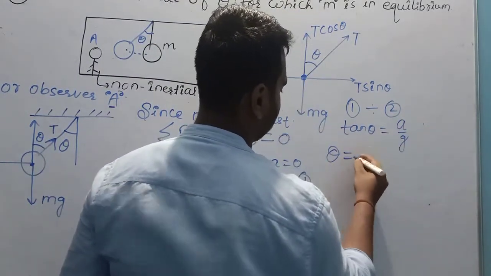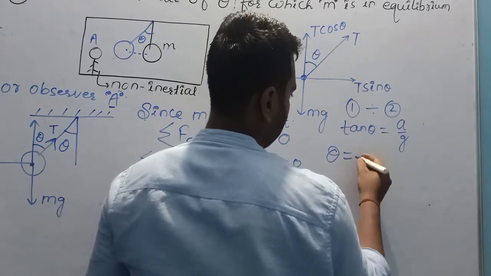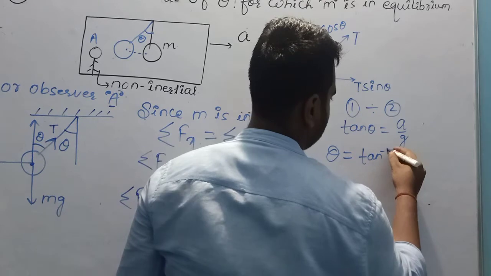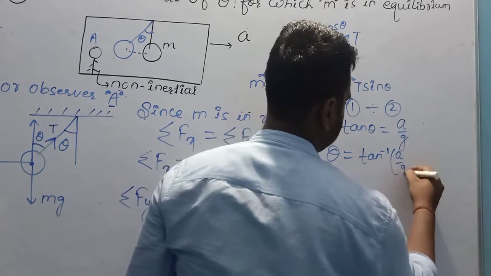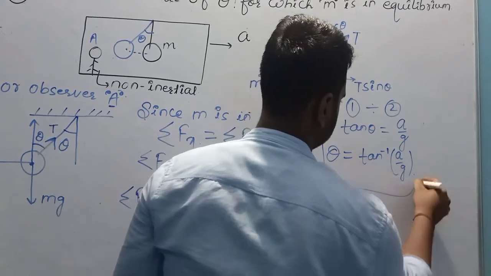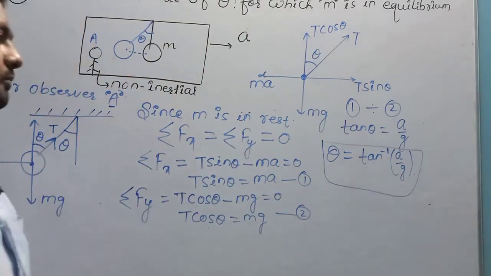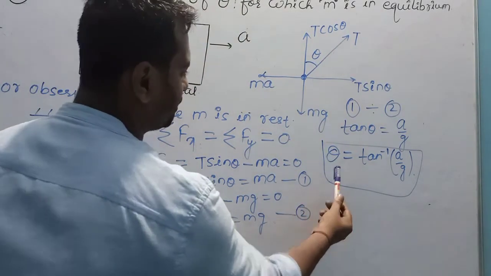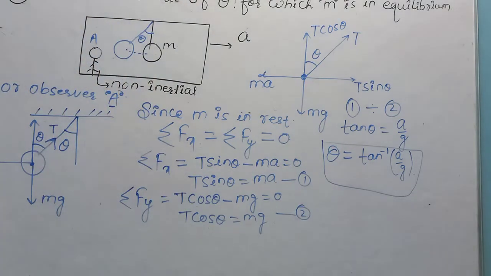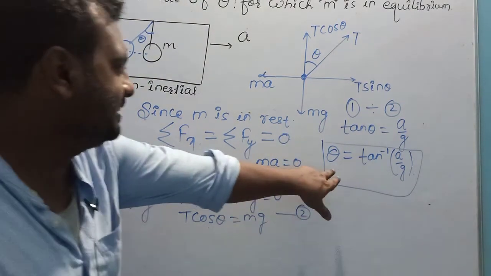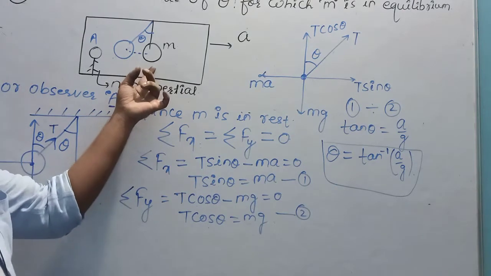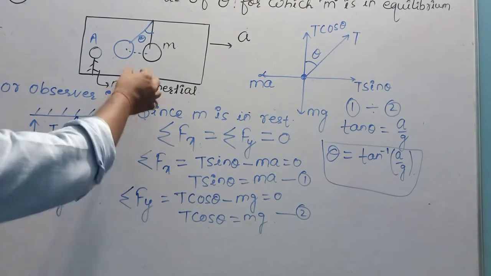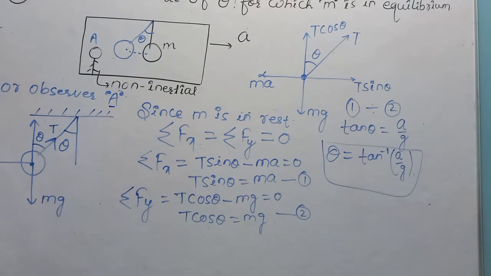And the theta that we have to calculate here is tan inverse a upon g. This is the value of theta for which this small m mass will be in equilibrium, at rest. It means further it will not move backward.